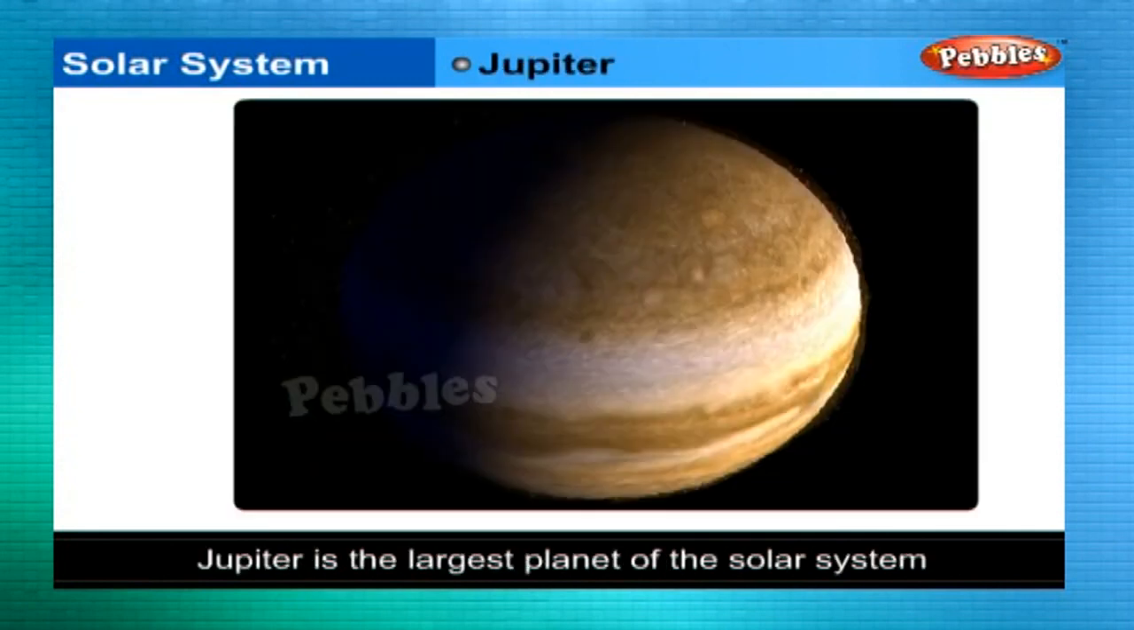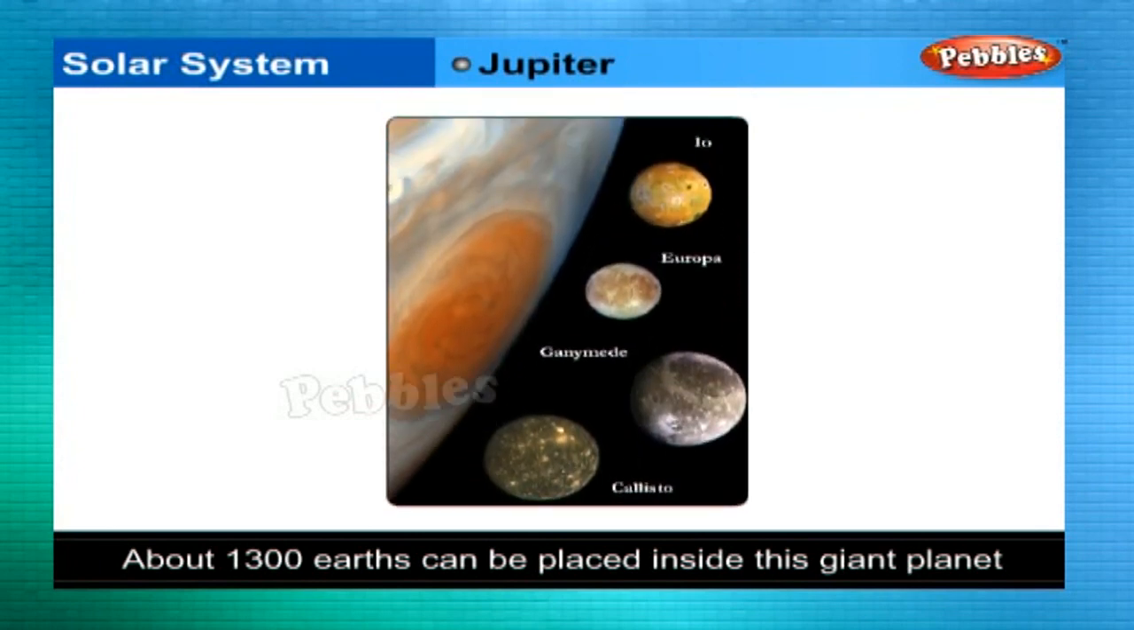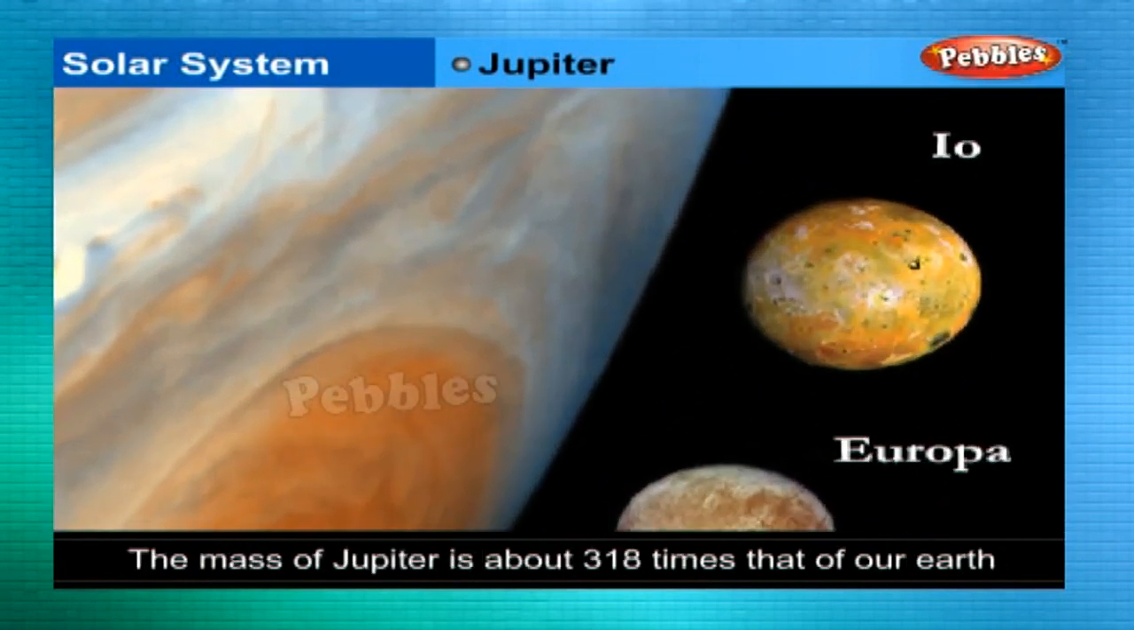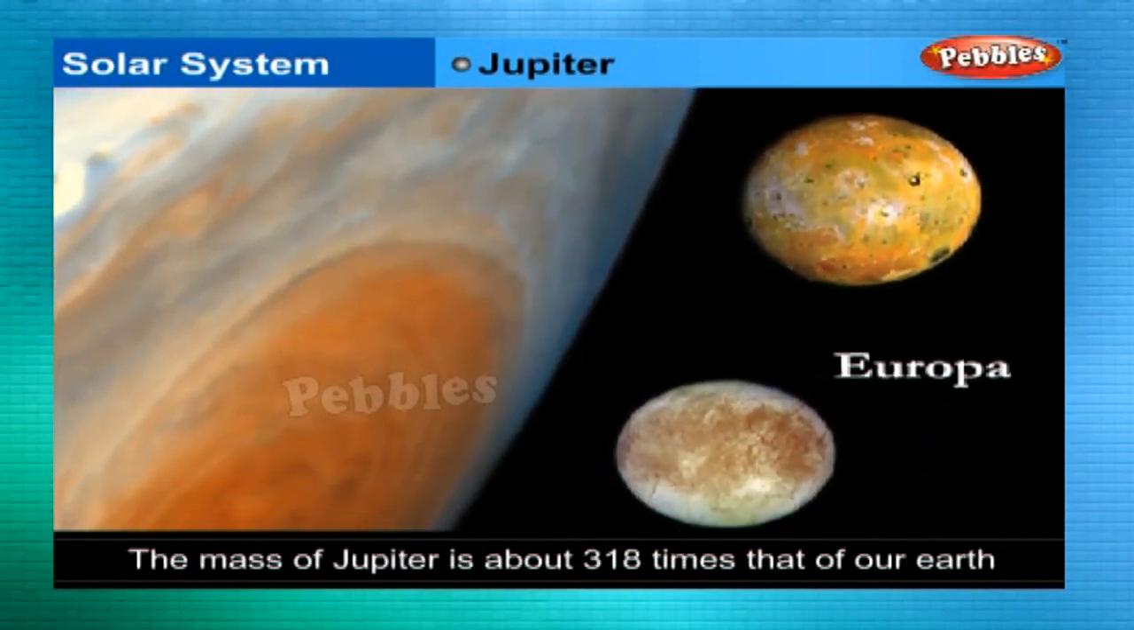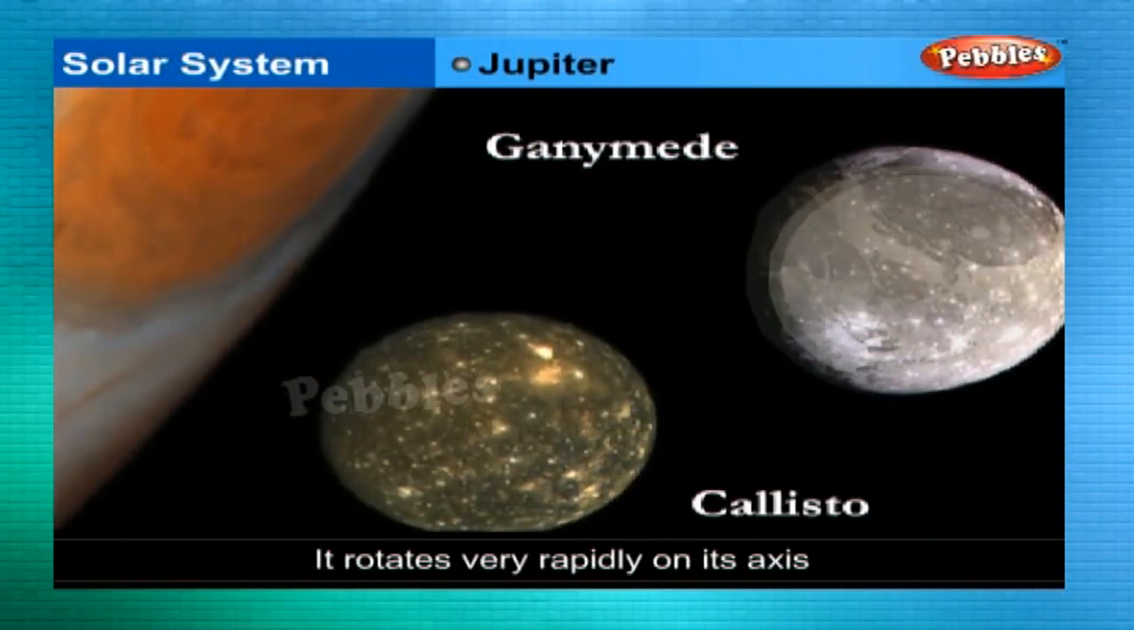Jupiter. Jupiter is the largest planet of the solar system. It is so large that about 1,300 Earths can be placed inside this giant planet. However, the mass of Jupiter is about 318 times that of the Earth. It rotates very rapidly on its axis.